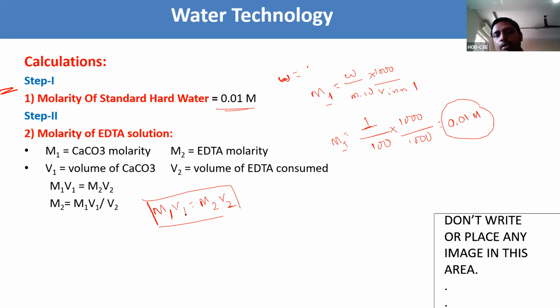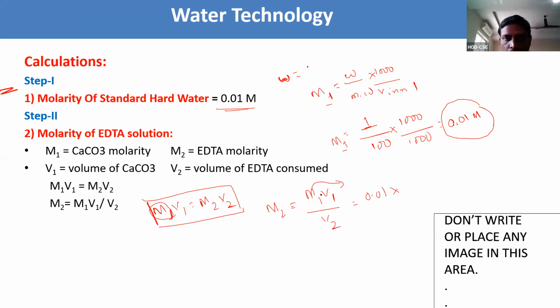We already know M1. M1 we got as 0.01. We need to know M2. M2 is equal to M1V1 by V2. Here we already know M1, the calcium carbonate molarity, 0.01 molar. We don't know V1 yet. Whenever we do the experiment, only then do we come to know how much.